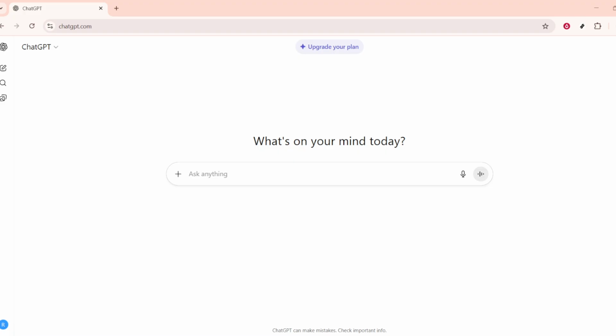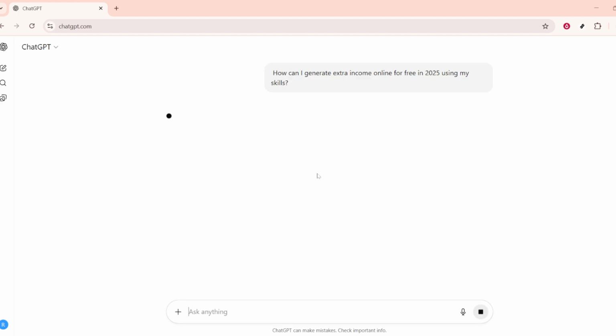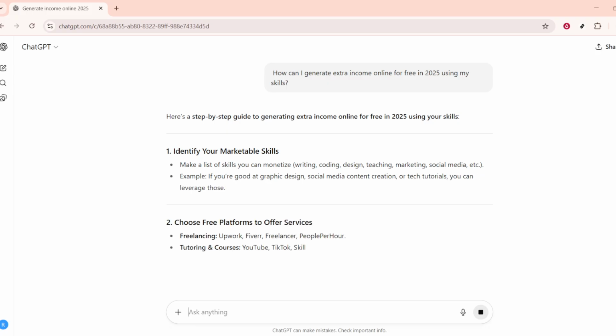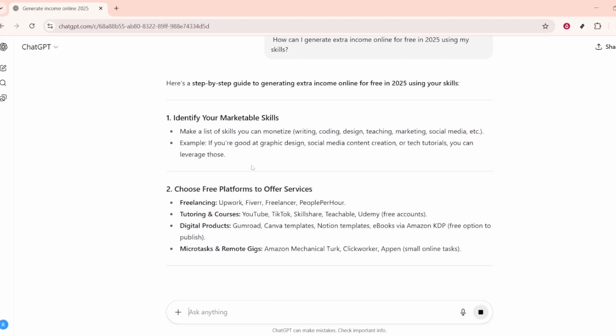Once you've got ChatGPT open, think critically about your financial goals or the challenges you're facing. Craft these into a clear, concise question. For example, a goal like generating extra income online without any upfront investment can be phrased as, how can I generate extra income online for free in 2025 using my skills? By framing your question sharply, you allow ChatGPT to understand exactly what you're looking for and provide personalized solutions.